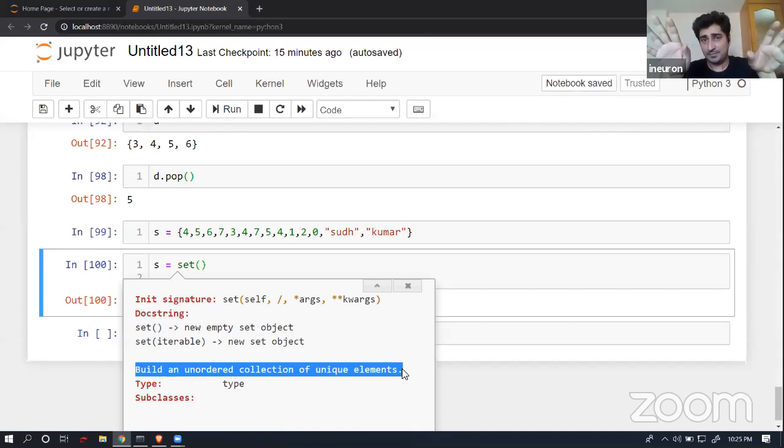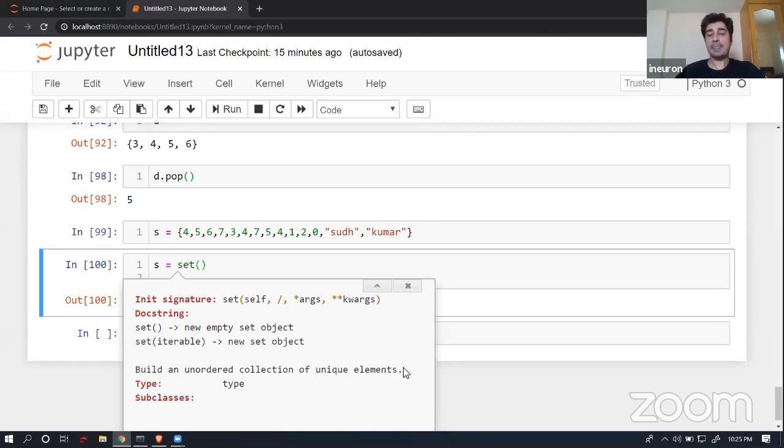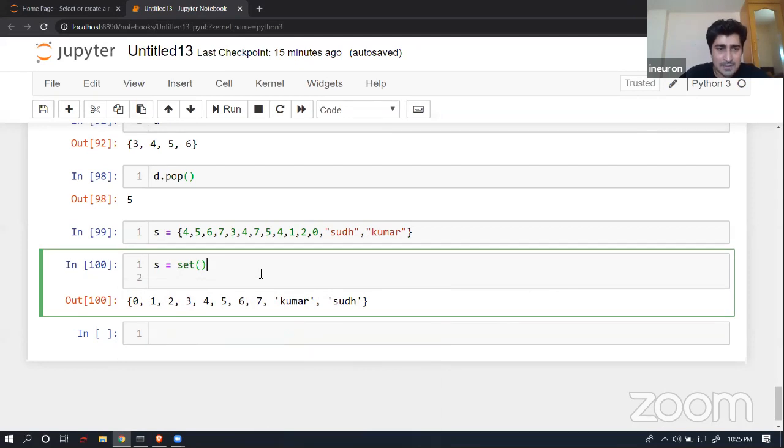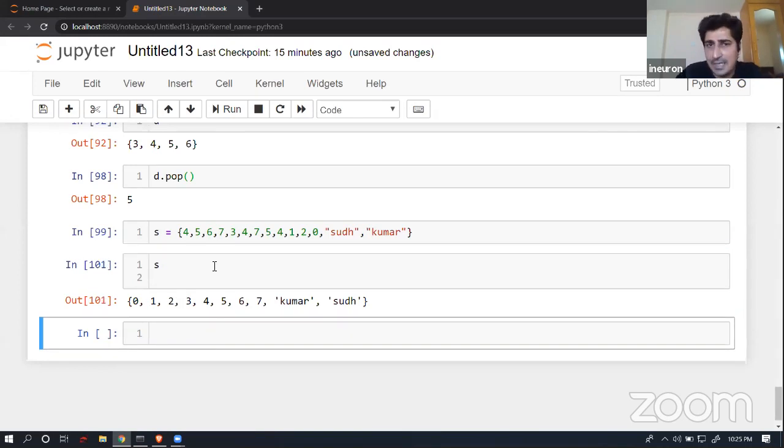I have not written this. The people who have created Python have done these things, so it's not by me. If you are getting confused, this is the default definition, where you will find that a set is nothing but an unordered collection. Means there is no ordering that it follows. But as per your observation, I have given an unordered data set and it is trying to give me an ordered collection in this particular place.